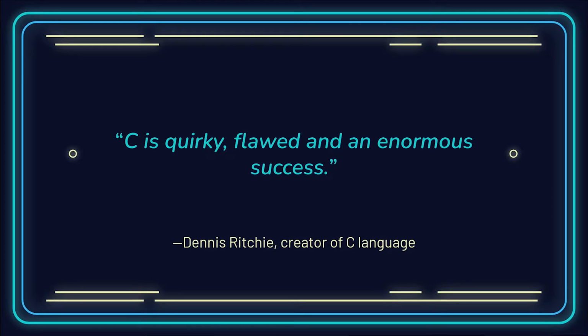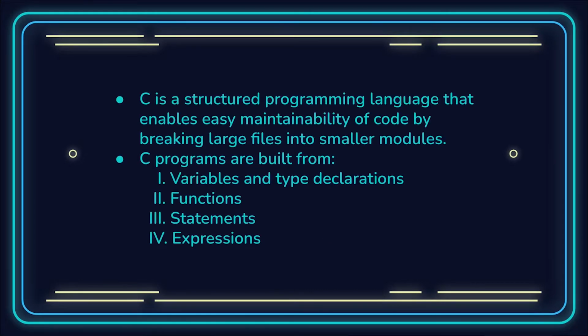Starting off with a quote by none other than the creator of the C language, Dennis Ritchie, as you can see. So C is basically a structured programming language that enables easy maintainability of code by breaking large files into smaller modules. And these are the four components that C programs are essentially built from.